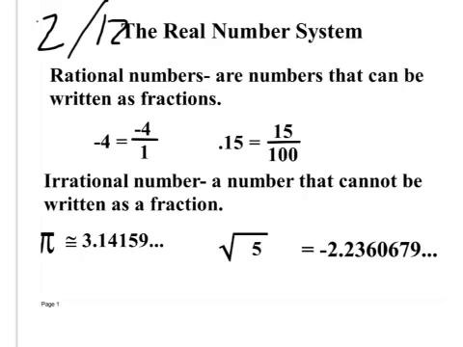There's a couple instances where they cannot be written as a fraction. Those are called irrational numbers. Pi is an example of one because 3.14159 continues on. Pi does not end, yet it does not have a pattern to it. It's completely random. So we cannot write that as a fraction. The square root of 5 is the same thing as pi: it does not end, and it does not repeat in a pattern.